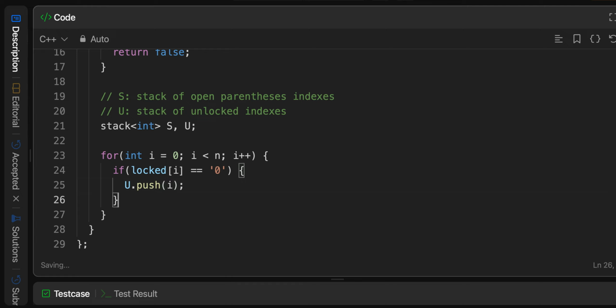Otherwise, else if s of i equals an open parenthesis. Remember, the sole purpose of the s stack is to store indices of open parentheses locations. Once we encounter that, we can just s.push i.